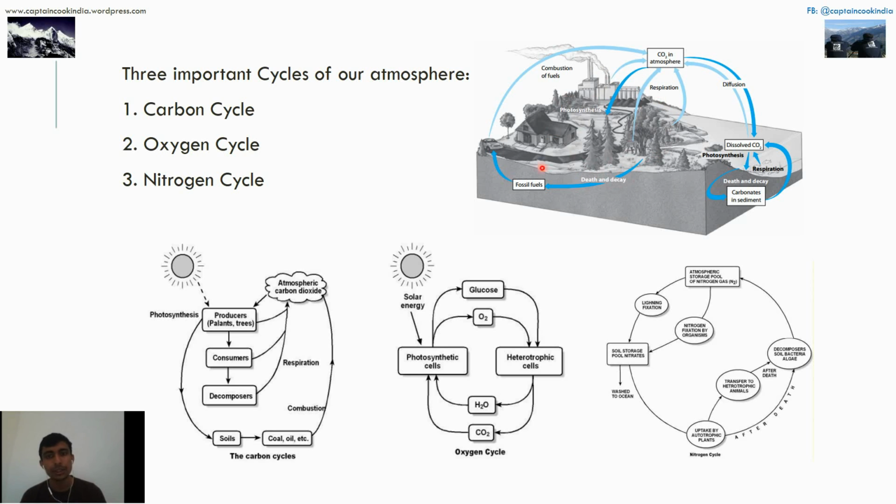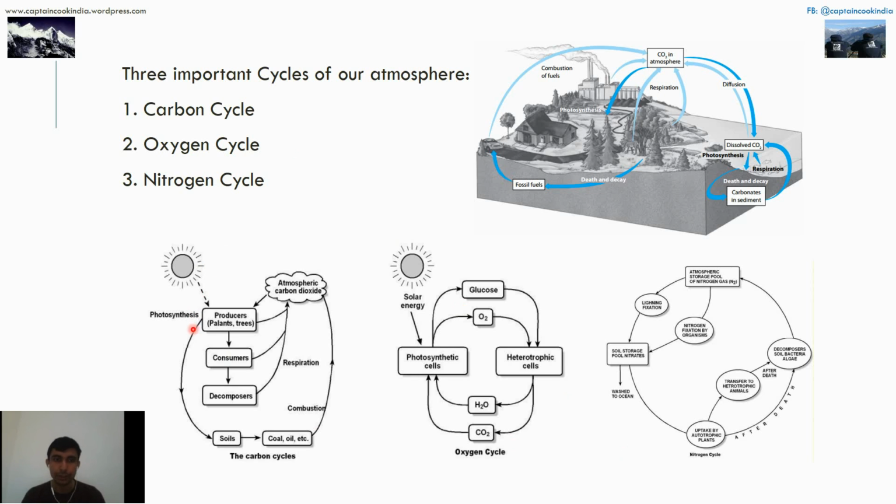So it is directly or indirectly interrelated, and that gives rise to the proper circulation of different layers along with the important gases in the atmosphere.